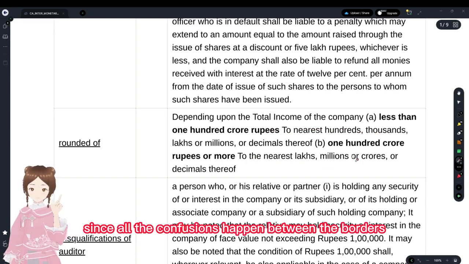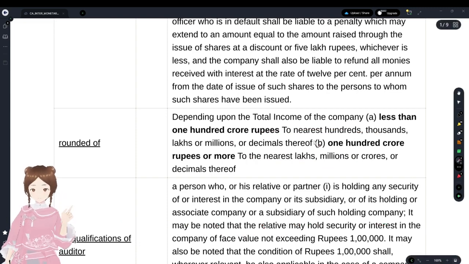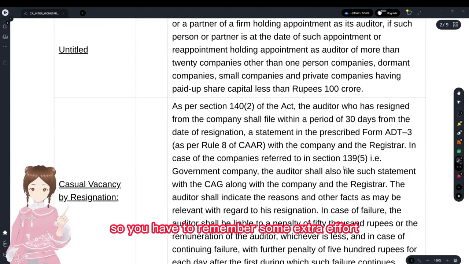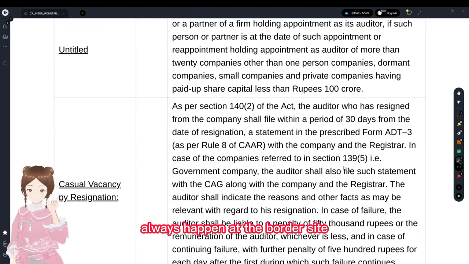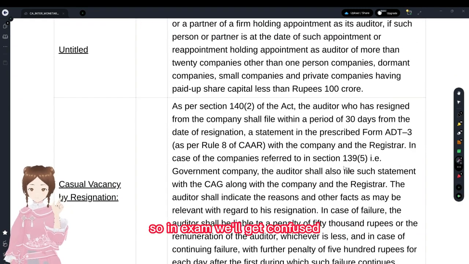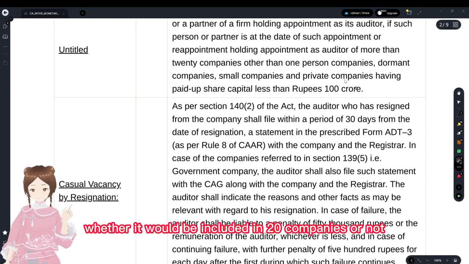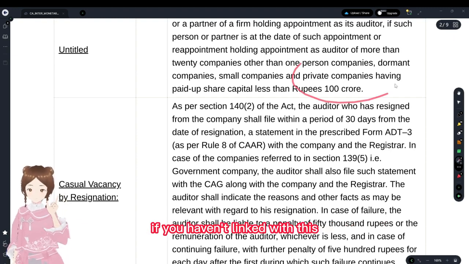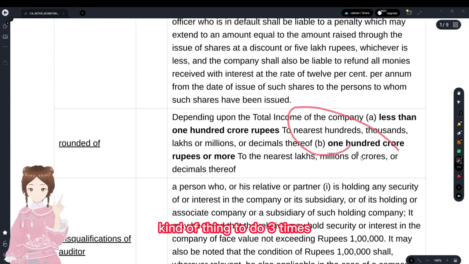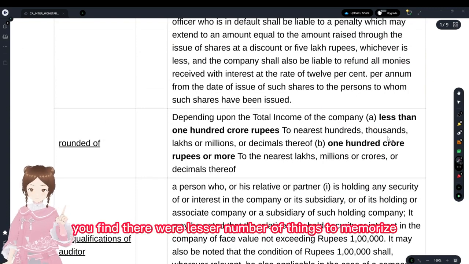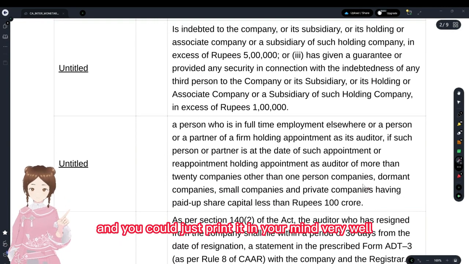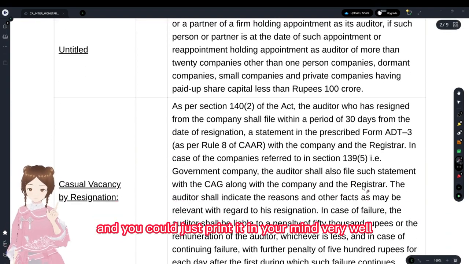Since all the confusions happen at the borders, you have to put in some extra effort. All wars happen at the borders, right? In the exam, we'll get confused if they have given 100 crores, whether it would be included in 20 companies or not. If you link it 2 to 3 times, you'll find there are fewer things to memorize, and you could print it in your mind very well.